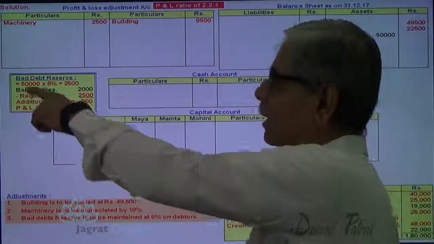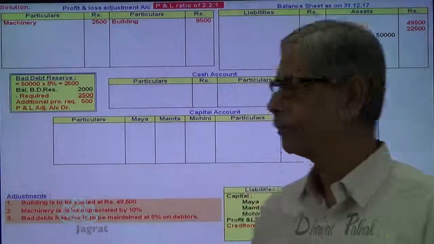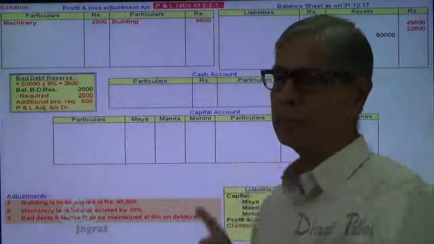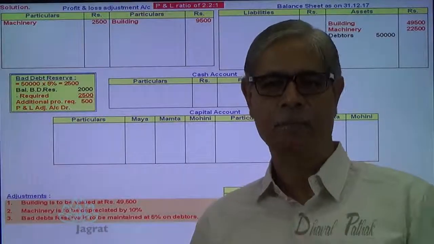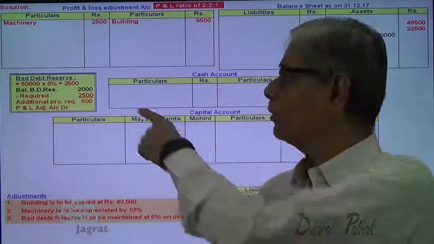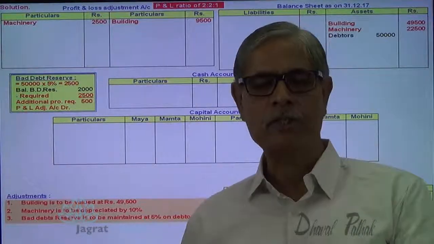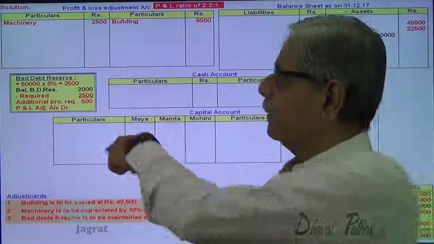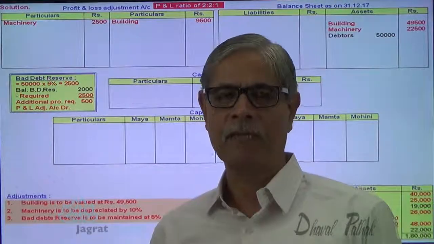So, required bad debt reserve is 2,500. Bad debt reserve already exists is 2,000. So, 2,000 bad debt reserve provision is there. We want to have a provision of 2,500. So additional provision required is 500. The additional provision can be made by debiting profit and loss adjustment account by 500.